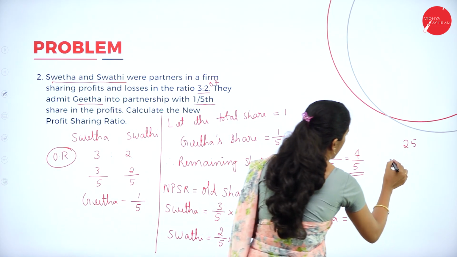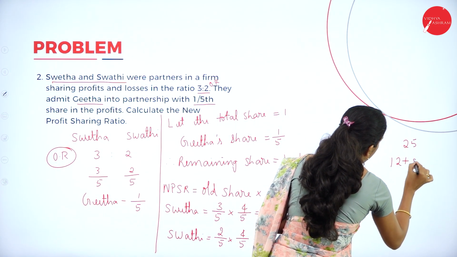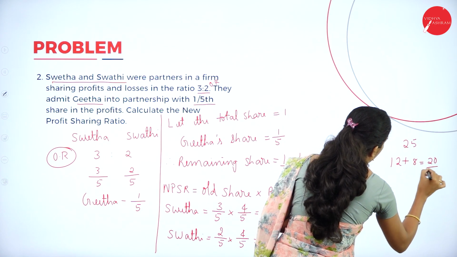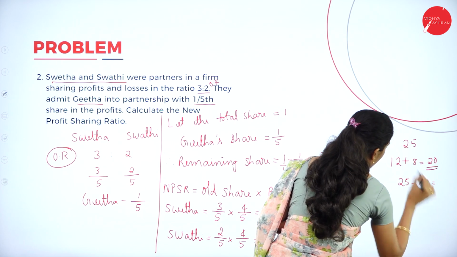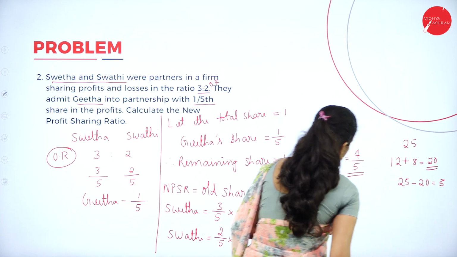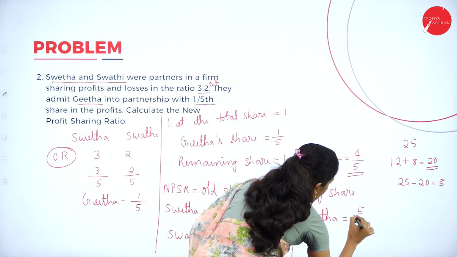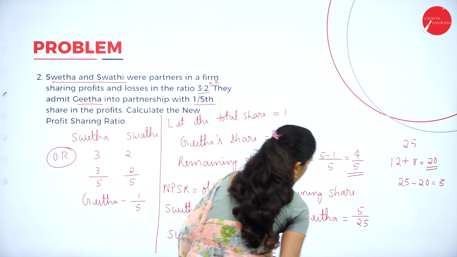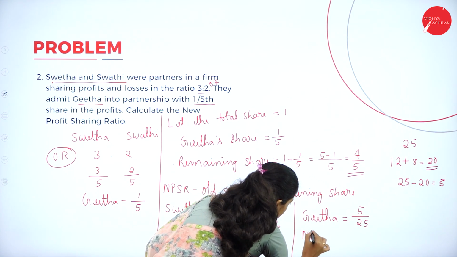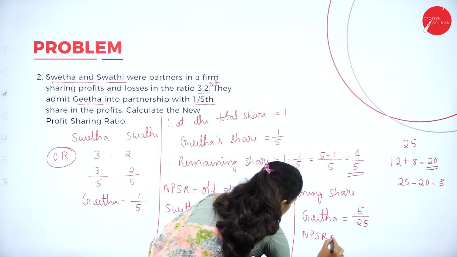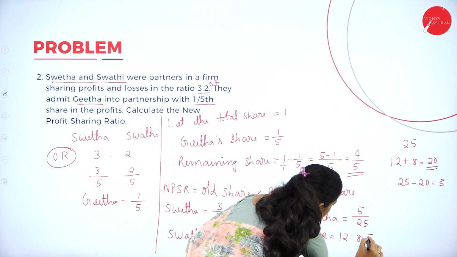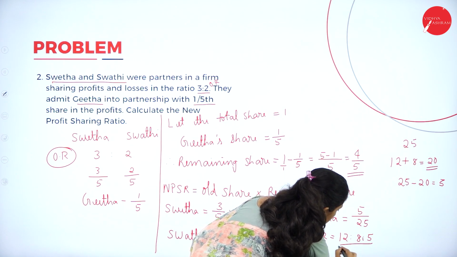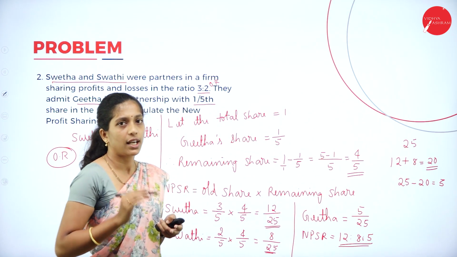So 12 plus 8 is 20, right? So 25 minus 20, the remaining share, should be Geeta's share, that is 5, so we get 5/25. So NPSR is 12 is to 8 is to 5. This is the new profit sharing ratio.